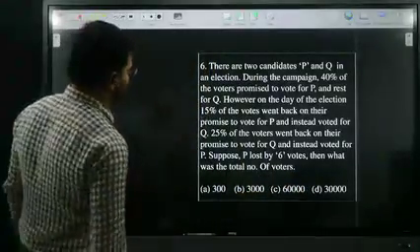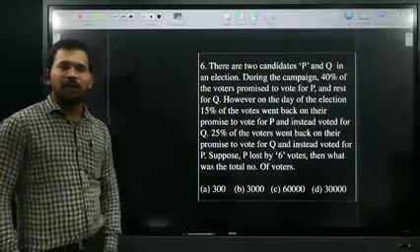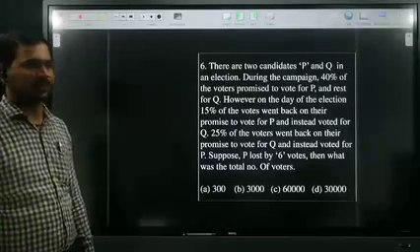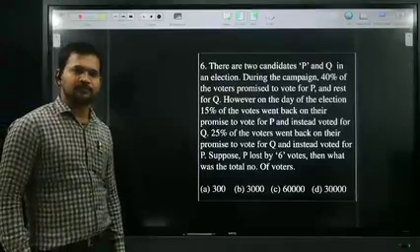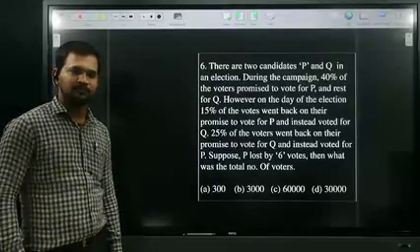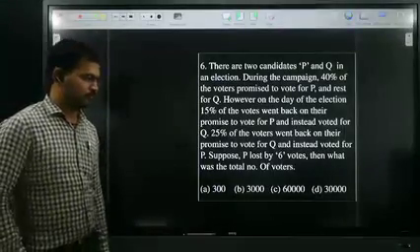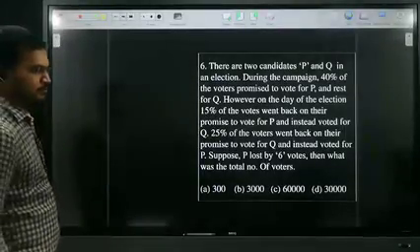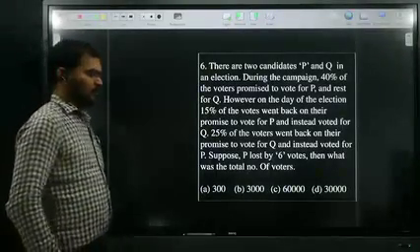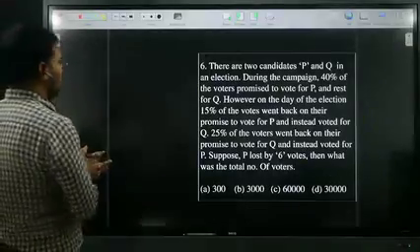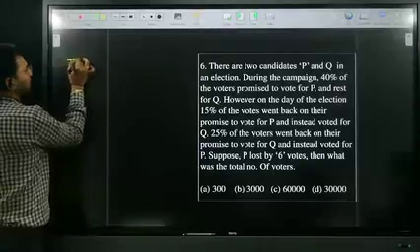Now read this question, all of you. Sixth question, all of you. Just read the sixth question. Sixth question, amma. Look at me, I'm here. Here the total voters I don't know, so I assume it as 100.